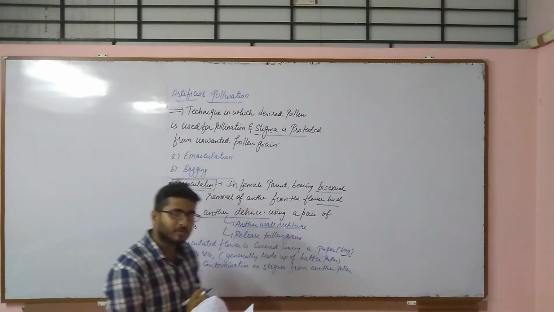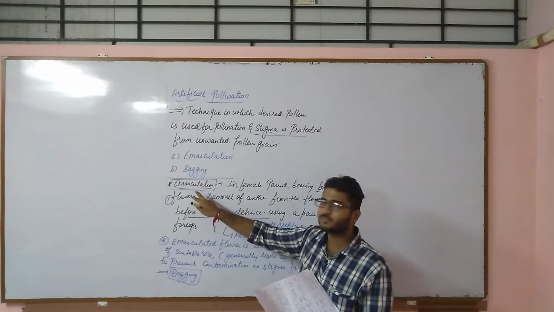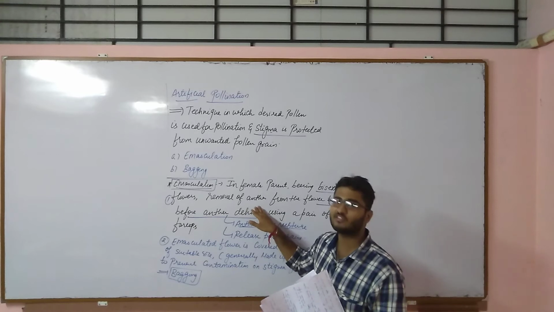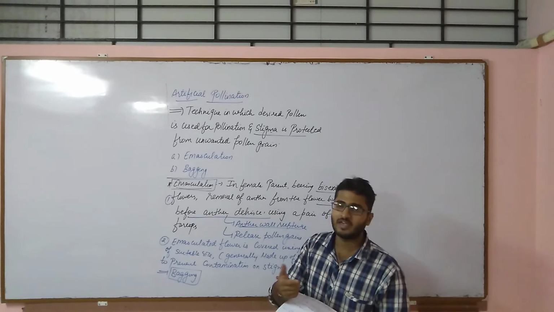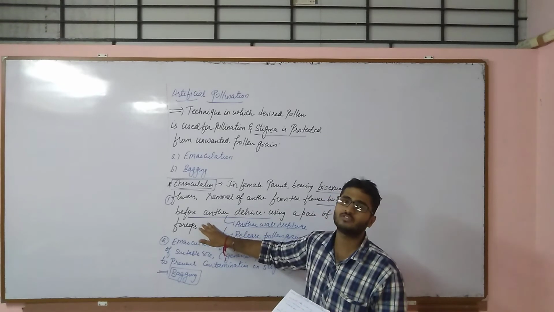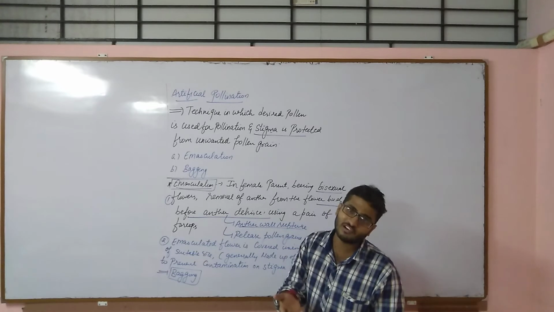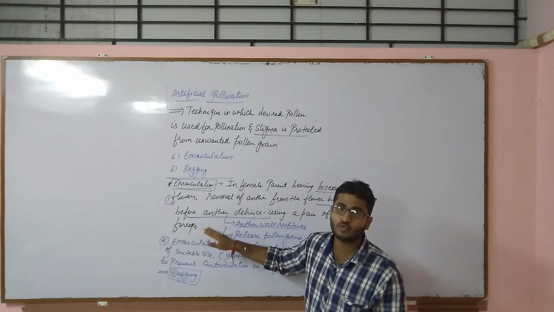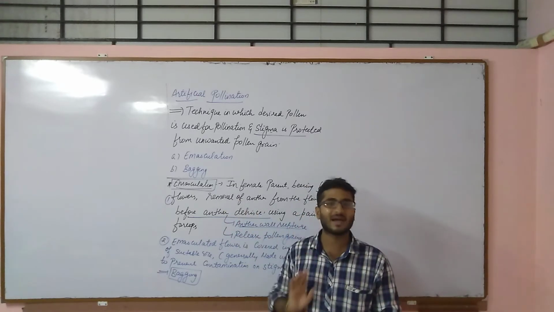So once again I am repeating, emasculation and bagging. In emasculation, the male reproductive part, the anther, is removed when the flower is in its bud condition, just before the dehiscence of the anther, because once the anther wall ruptures, pollen grain is released. But we do not want that pollen to land on the stigma of the pistil of that bisexual flower.